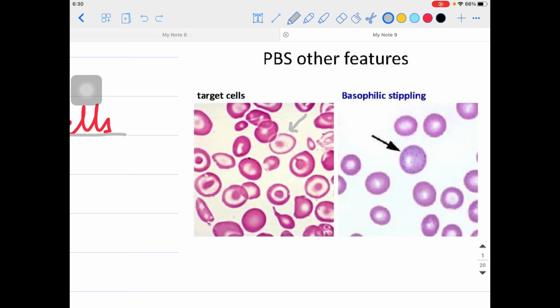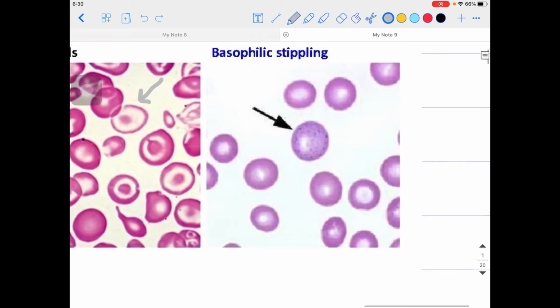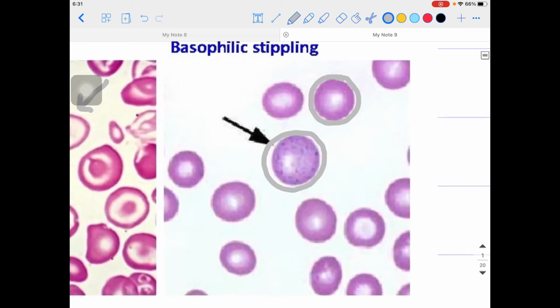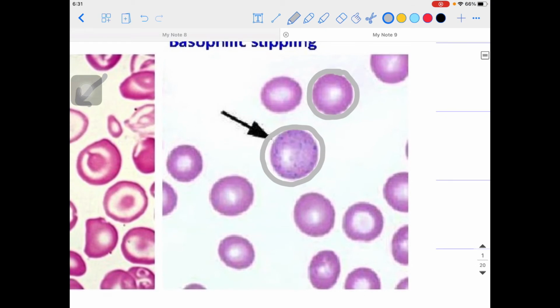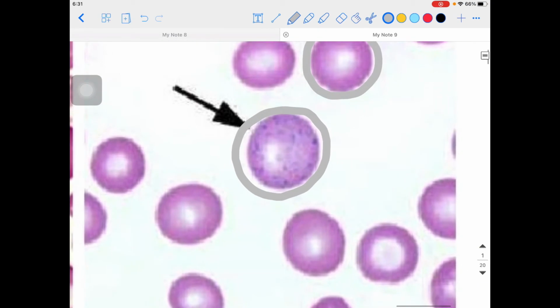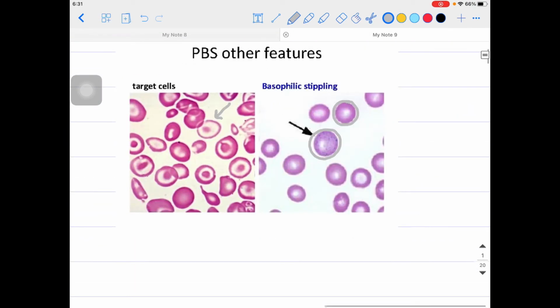Fine. Now on the right side there can be basophilic stippling. Here you can see one RBC, and look at this RBC now. In this RBC you will be seeing the blue dots. It might not be clear on your image, but I'm just trying to highlight it. It is the bluish dot you can see there with the black arrow. That is the basophilic stippling, guys. Along with that, teardrop cells can also be found, like how tears are dropping from the eyes.